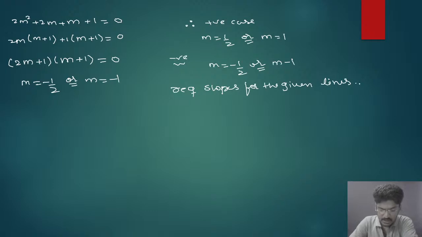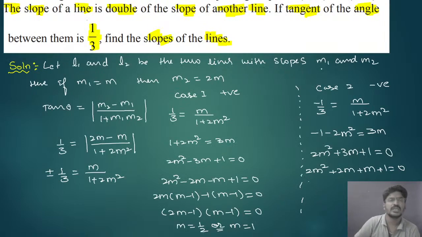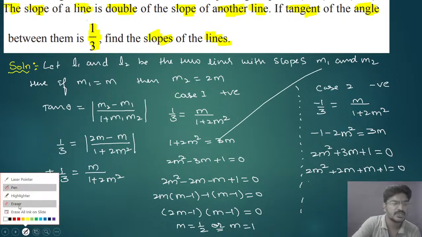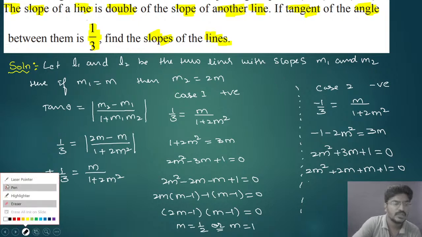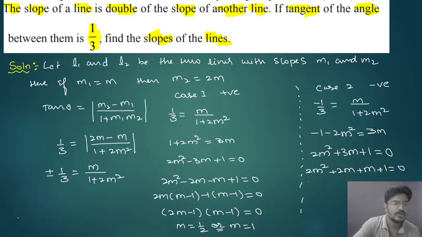Okay, students. So see here, these are the slopes that we got. Clear? Most of the students conclude it here only and feel that they have got the right answer. But you see, the question is given in the question, please understand it. What is given in the question? First you understand it.